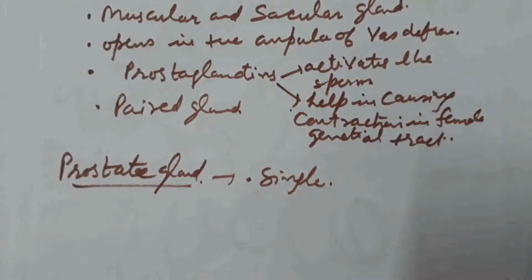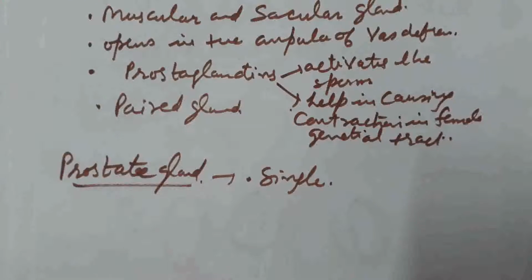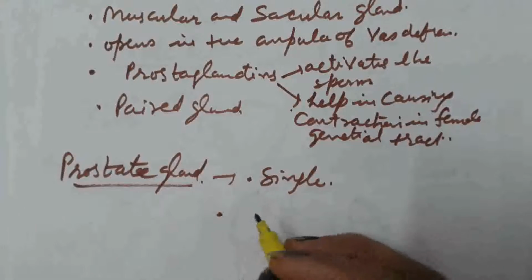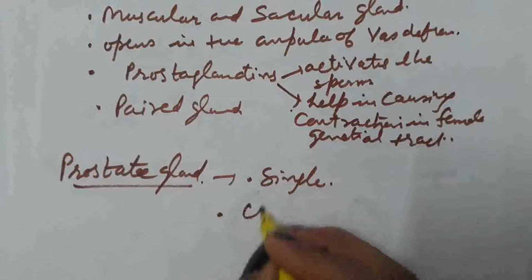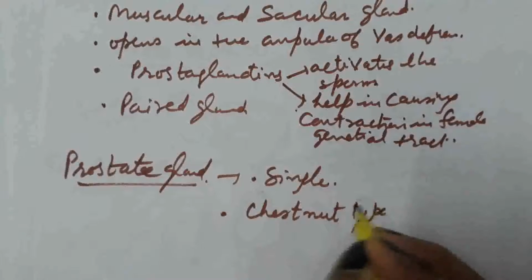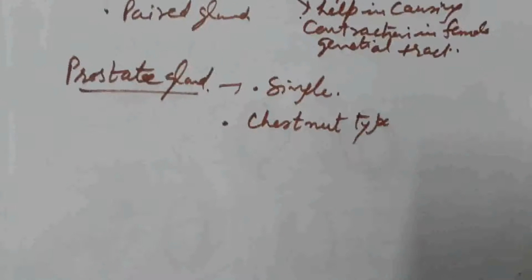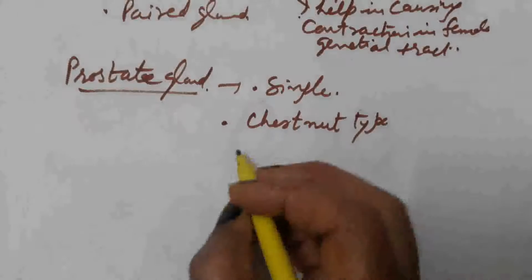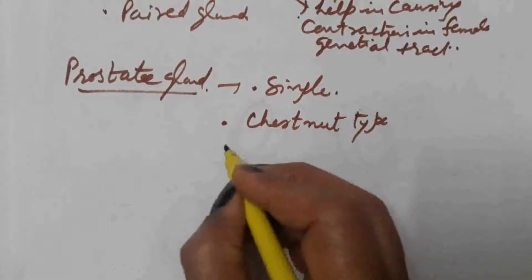A single prostate gland is present in the male reproductive system. It is chestnut type. It pours its secretion into the urethra.